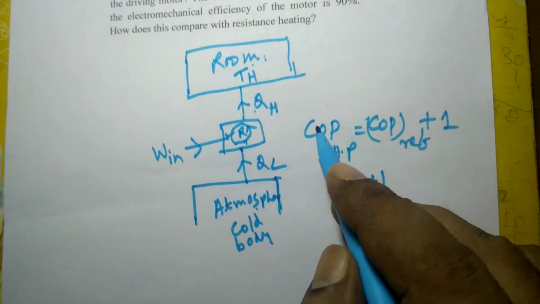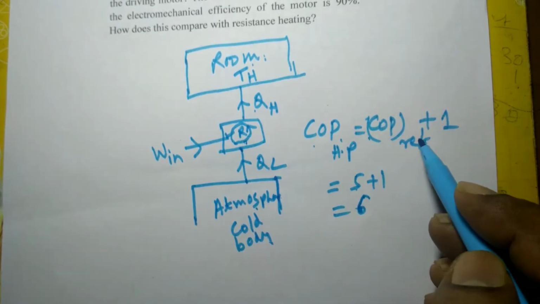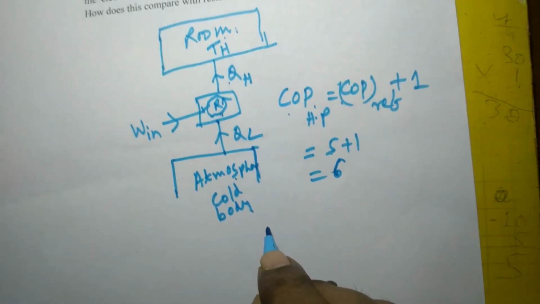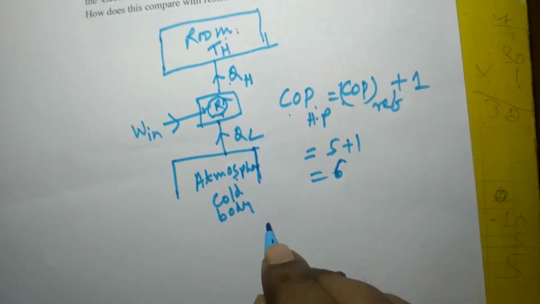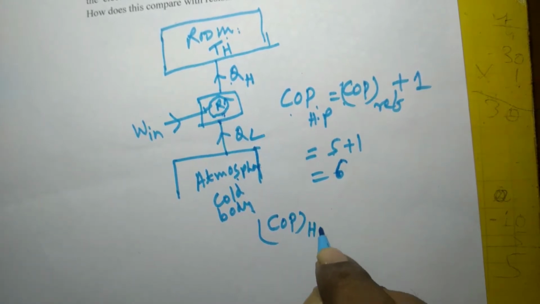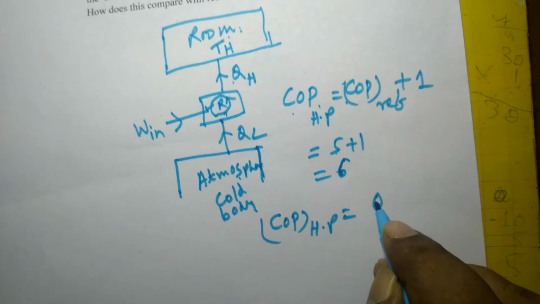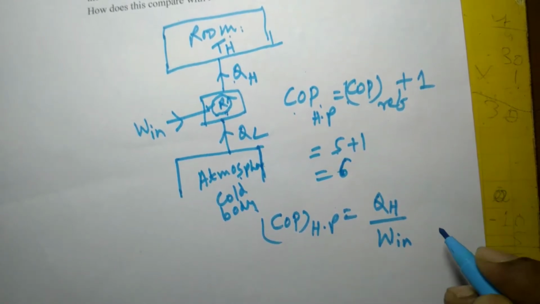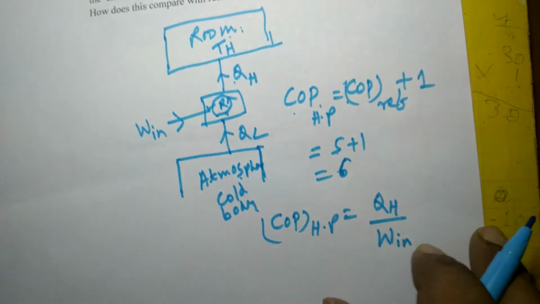So the COP of heat pump is equal to the COP of refrigerator plus 1. And what is the COP of a heat pump? COP of heat pump is QH divided by W in.